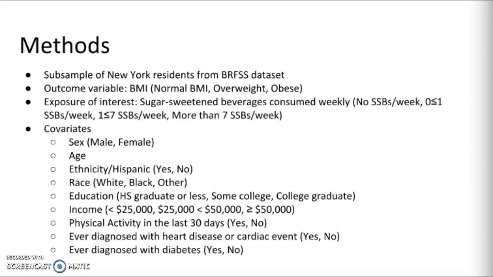Race was categorical with 3 categories. Education was categorical with 3 categories. Income was categorical with 3 levels. Physical activity in the last 30 days was binary with 2 categories. Ever diagnosed with heart disease or cardiac event was binary with 2 categories. Ever diagnosed with diabetes was binary with 2 categories.